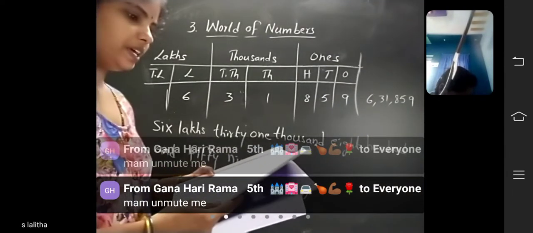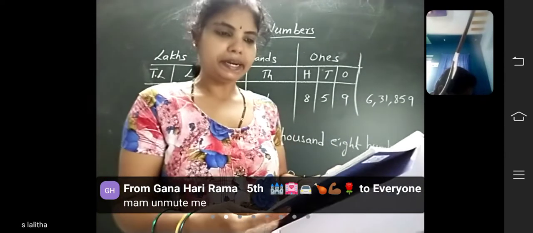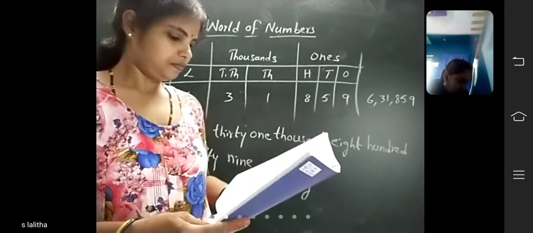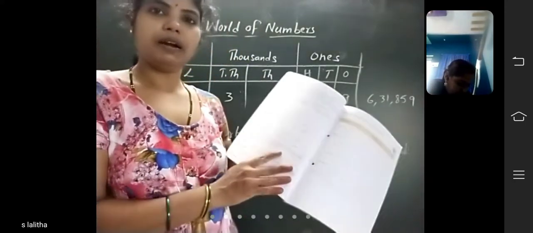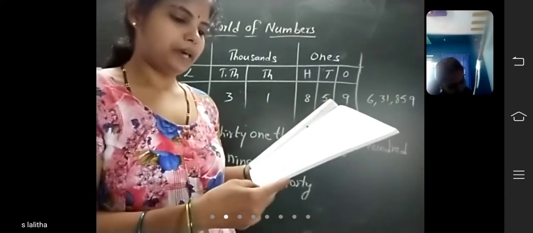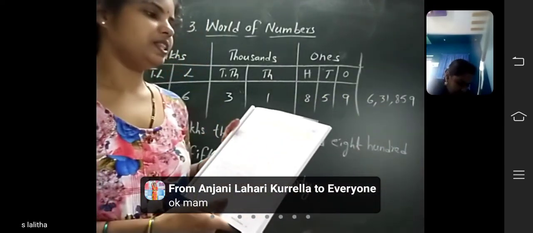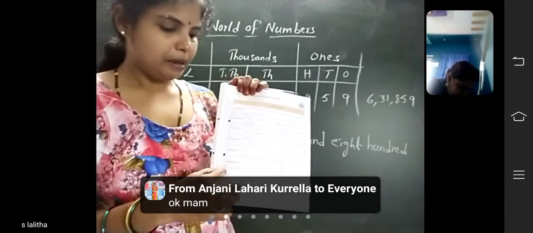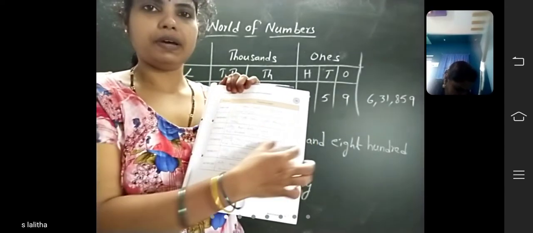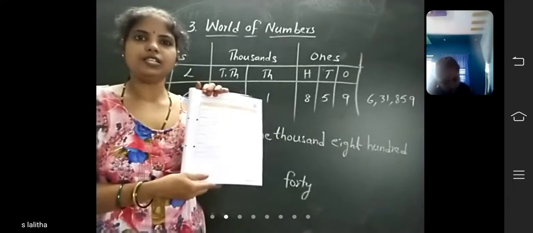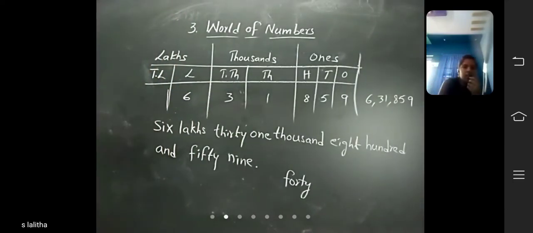Now today's homework is Companion page number 19. We have completed up to 18 pages. Now see page number 19 in the Companion. Write the number names for the given numbers. Here numbers are given, you should write the number names. Okay children? That is the homework. Page number 19 in the Companion.